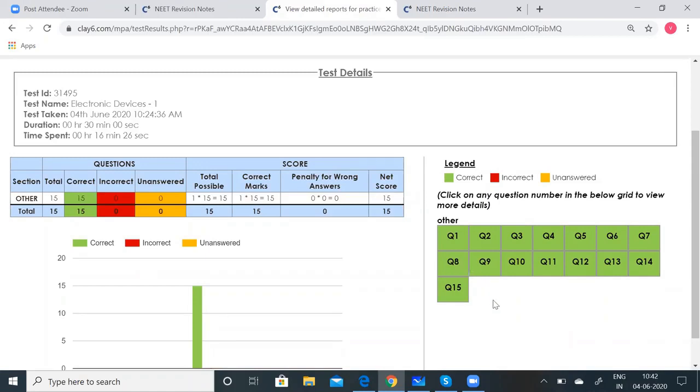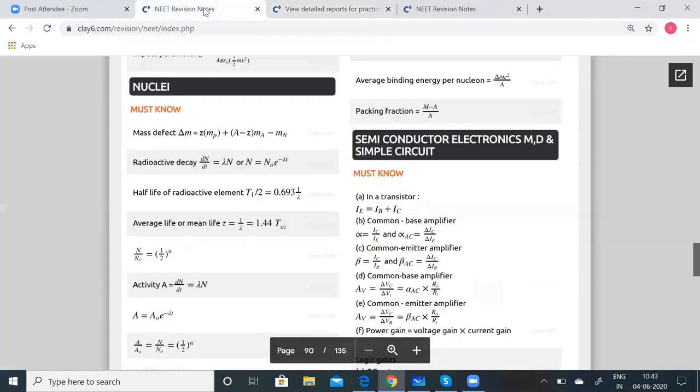Suppose you have not got all the questions correct, you can take this test again, go through the revision notes again, all the concepts and the formulae, and then you can take the test any number of times until you are thorough with the concepts. Likewise, you can take the test.